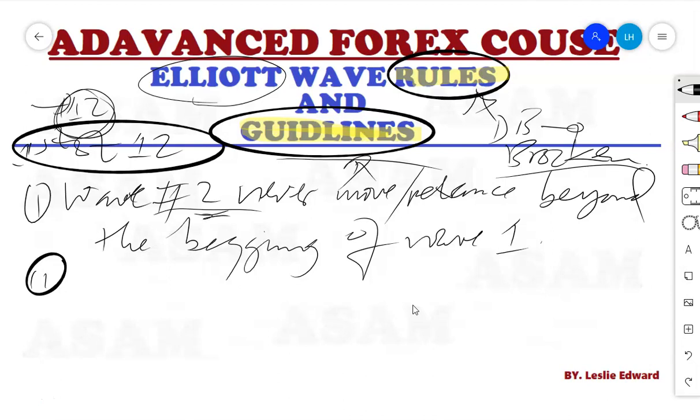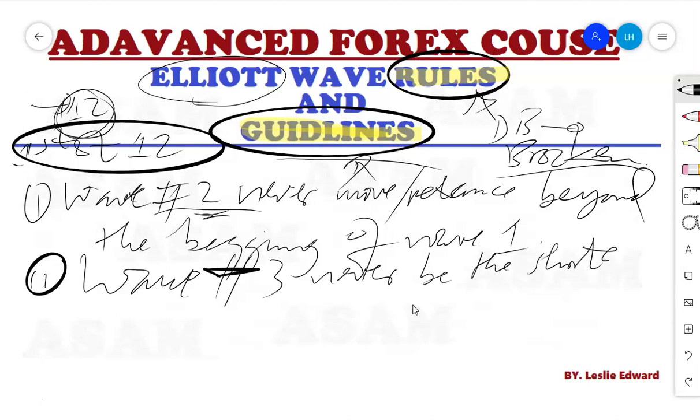Then the second principle is wave number 3. Wave number 3 is never the shortest. When you are making your counts, you have to take into consideration the length, that is the ratio between one wave and another. So make sure that wave number 3, in relation to the other waves, is never the shortest of wave number 1, wave number 3 and wave number 5.